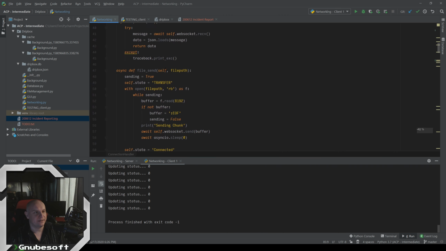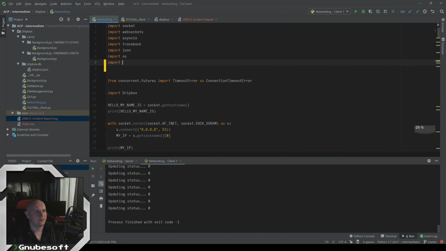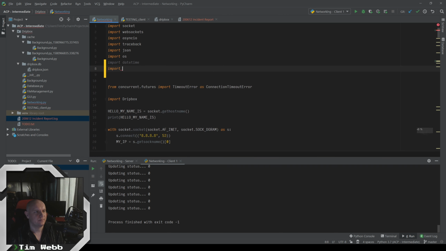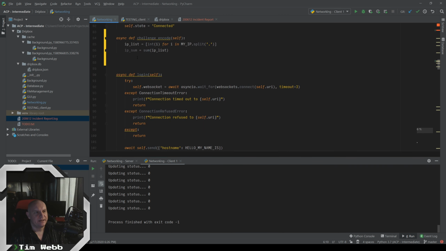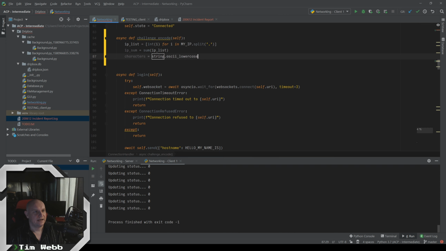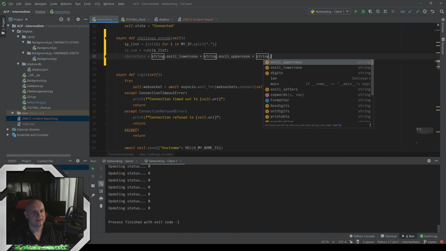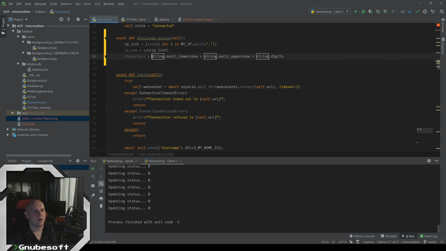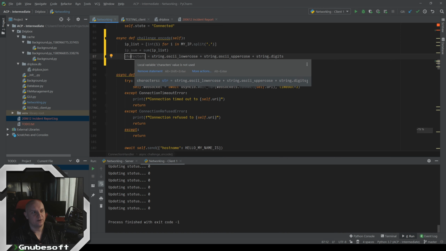So for this next trick, I'm going to need to import string, and I know I'm going to need datetime as well, so I'll grab that while I'm here. And what I'm going to be doing now is making a list of possible characters that we can use to generate a random string with. The possible characters are just going to be the entire alphabet and numbers. I'm going to use string.ascii_lowercase, and I'm going to add to that all the characters in string.ascii_uppercase, and then string.digits. So now all of those digits and everything have been combined into this characters thing.